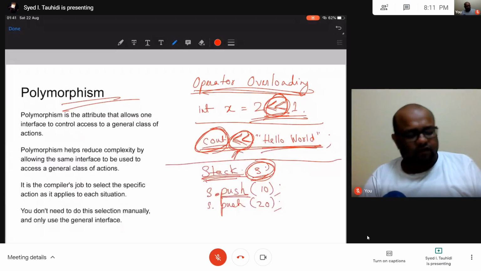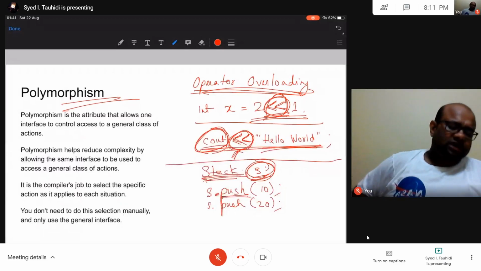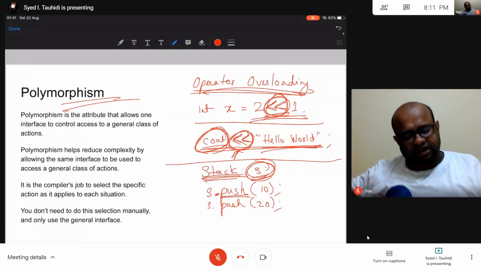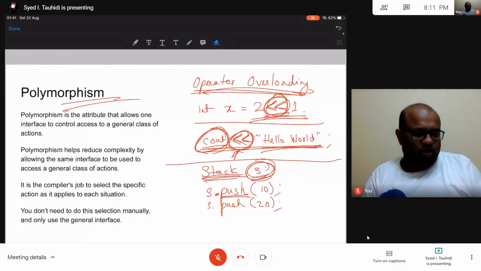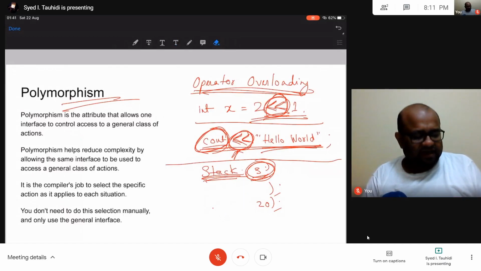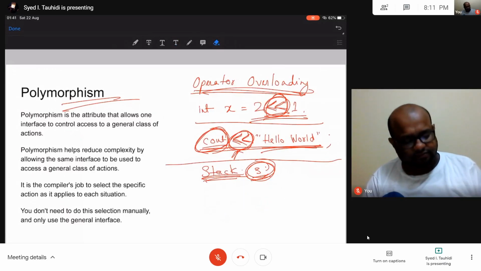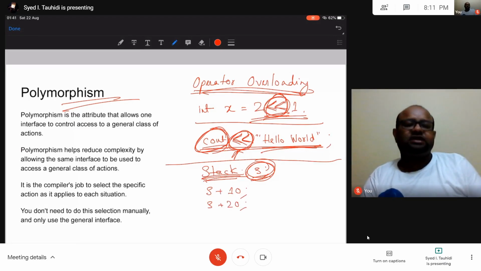Now operator overloading allows us to do things like, instead of writing this push over and over again, I can simply write S plus 10, S plus 20, and this would mean the same thing.